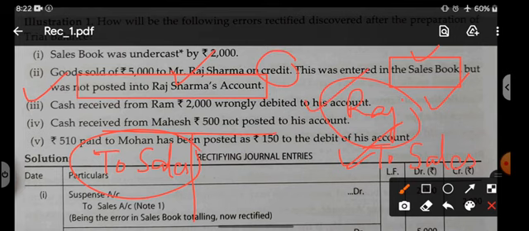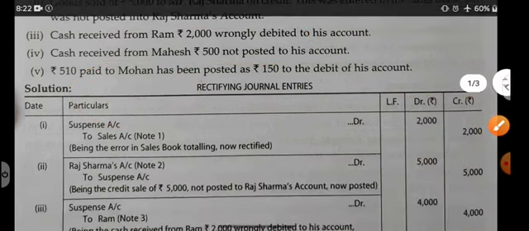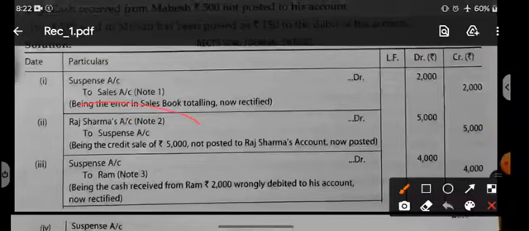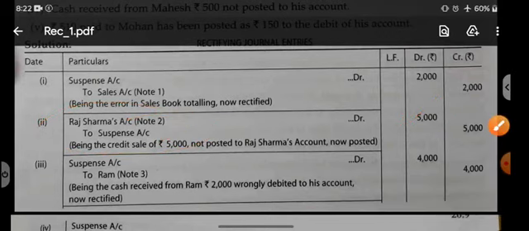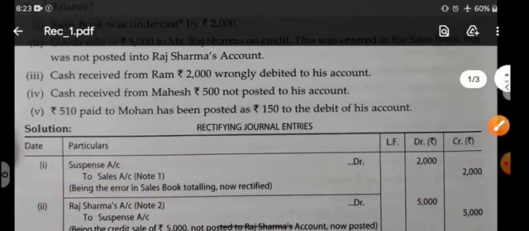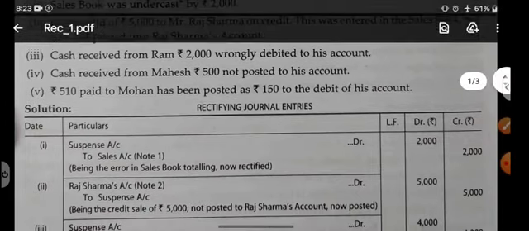So now we have debited Mr. Raj Sharma by 5,000, and we should credit suspense account. You can see the entry: Raj Sharma was not debited, so now it is debited and suspense account is credited. This is the rectification of error of posting. There was an error in the posting.